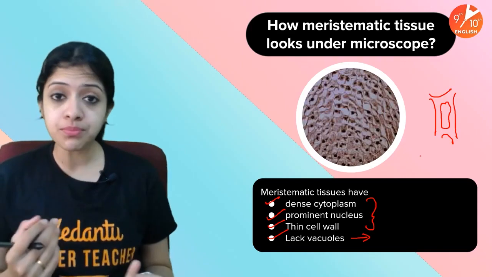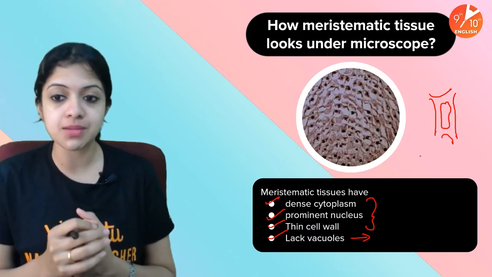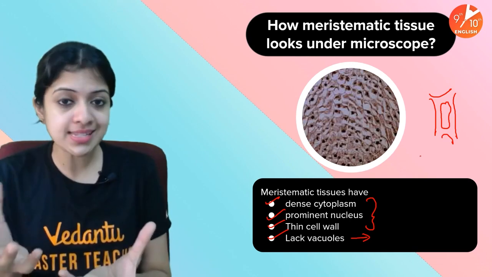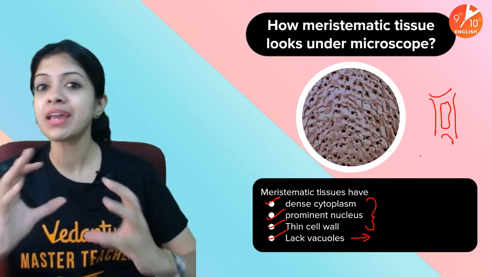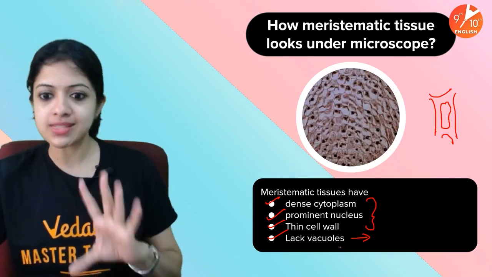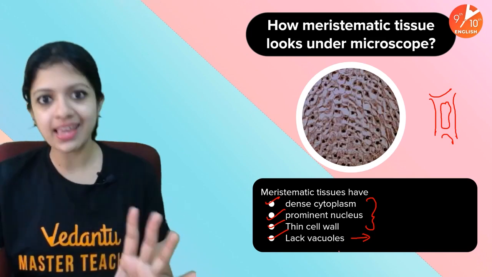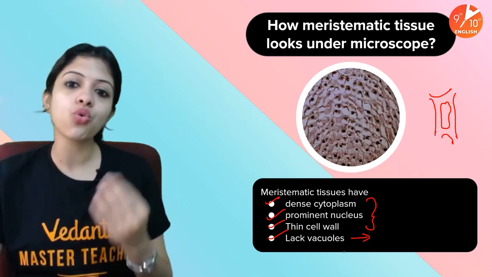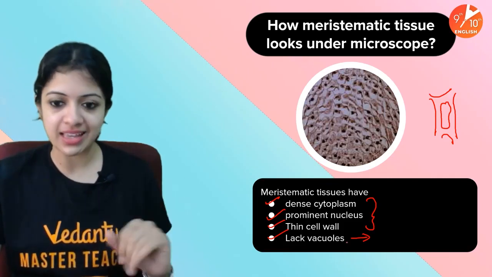Okay, likewise, there's one more reason that they lack vacuoles. Because they occupy so much space inside a cell, it may end up being a hindrance to these actively dividing cells. These are the two major reasons why meristematic tissues lack vacuoles. I have seen that this question, why do meristematic tissues lack vacuoles, is an exam favorite question, children. So do remember why this happens. As long as you know what exactly the purpose of meristematic tissues is, I don't think you will have any trouble writing the answer for this.